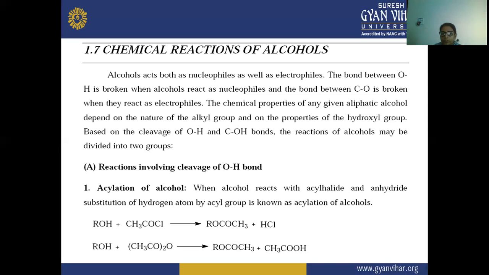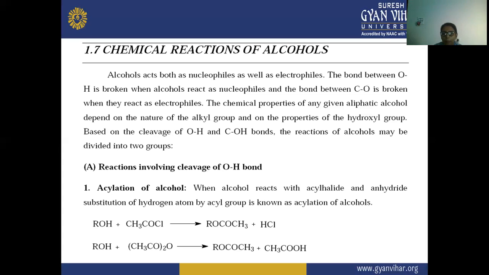Here we are studying aliphatic alcohols. The chemical properties of any given aliphatic alcohol depend upon the nature of the alkyl group as well as the properties of the hydroxyl group.